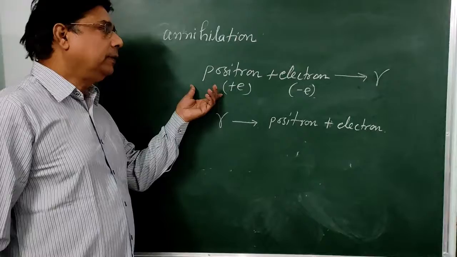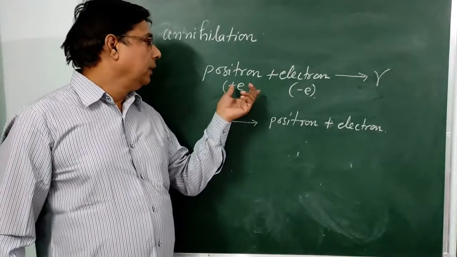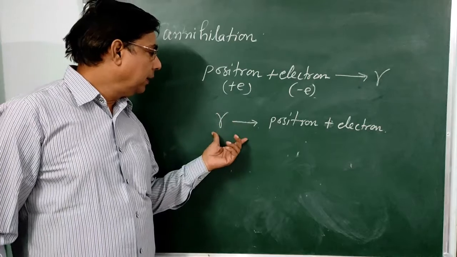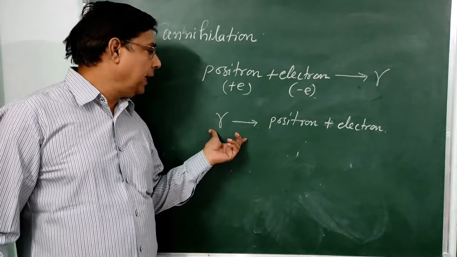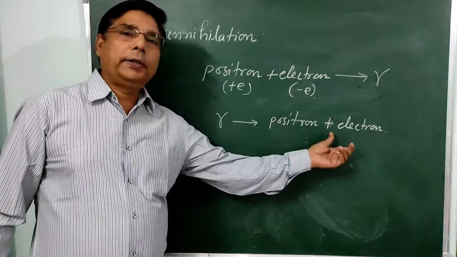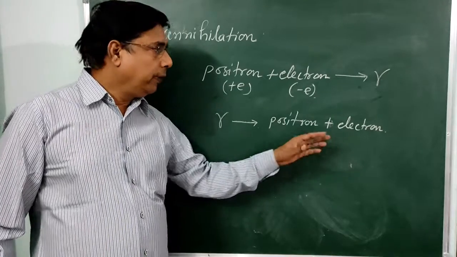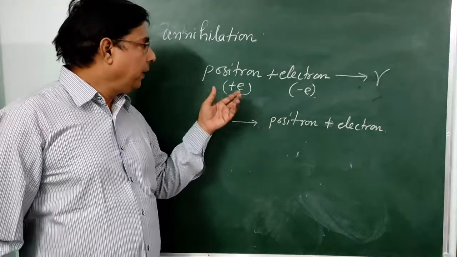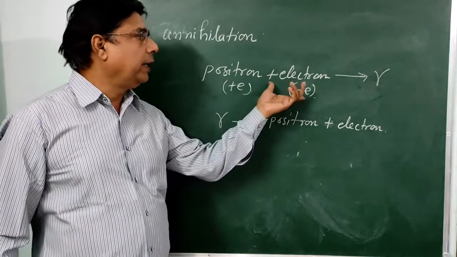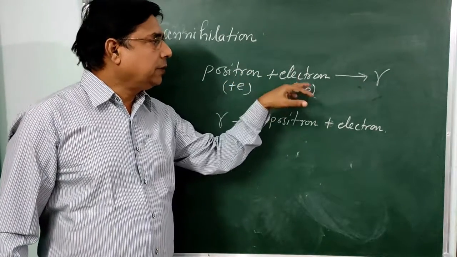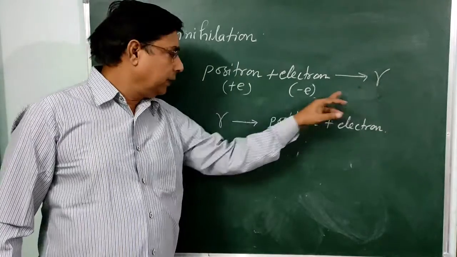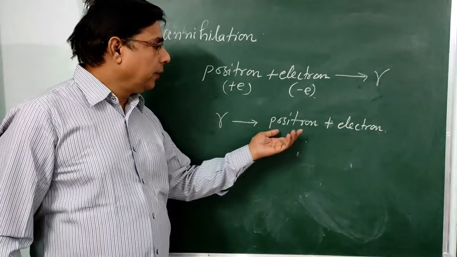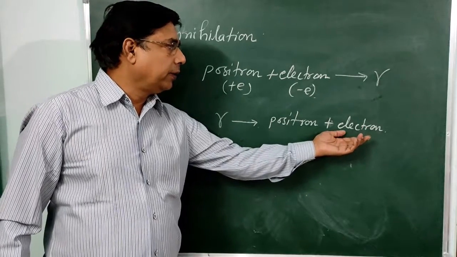Here it seems that the positron and electron have been created, but neither were they destroyed nor created, because here the positron and electron combine to form a neutral gamma ray, and this neutral gamma ray again produces the positron and electron.